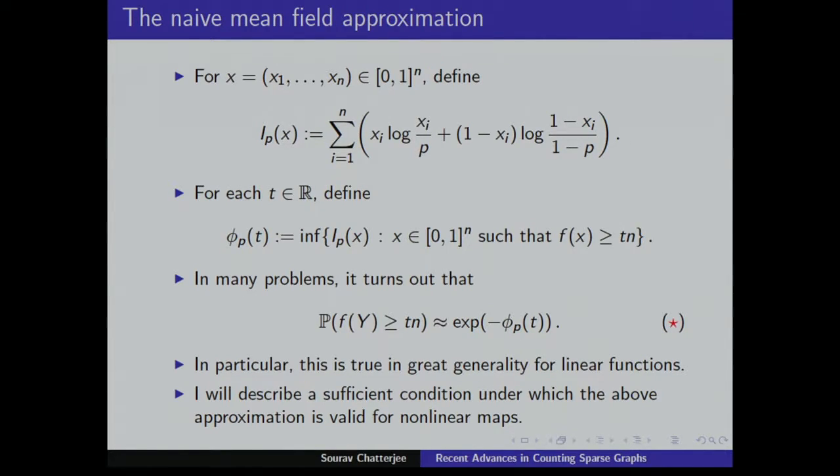So the question is, can we have some kind of more general theory that will give a sufficient condition for this to be true? I call this the naive mean field approximation because it has to do with that. There's this thing called the naive mean field approximation that statistical physicists do sometimes, and it's a version of something like that.